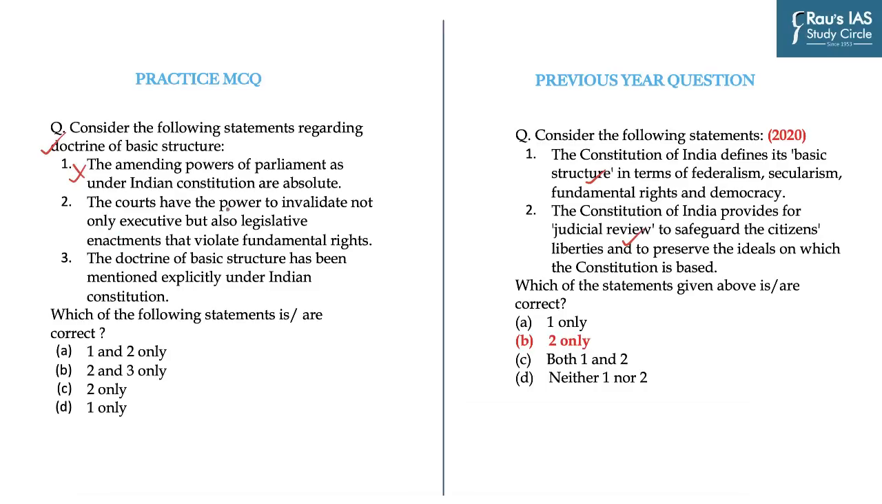Second statement, the courts have the power to invalidate not only executive but also legislative enactments that violate fundamental rights, is of course correct because Indian courts do have the power to invalidate not only executive but also legislative enactments if they violate any of the features provided under Part 3 of the Constitution of India. Statement 3 is, the doctrine of basic structure has been mentioned explicitly under the Indian Constitution, is of course incorrect because it is a judicial innovation and it is not mentioned in the Constitution of India, leading us to the right answer C, 2 only.